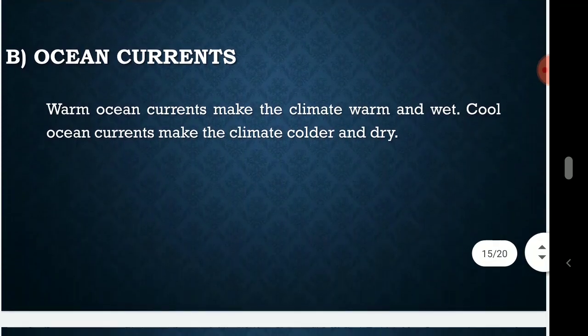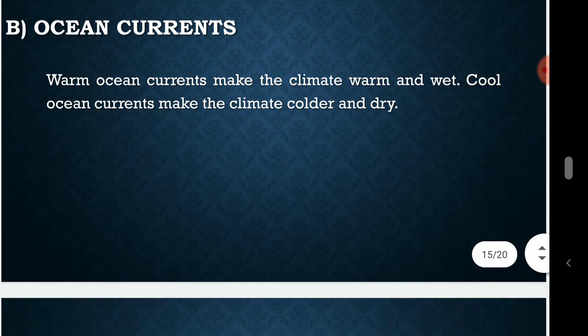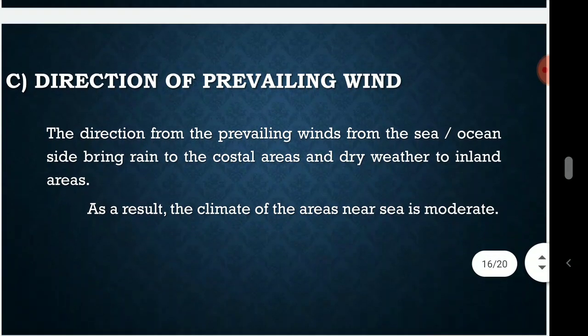B. Ocean current. Warm ocean currents make the climate warm and wet, cool ocean currents make the climate cooler and dry. C. Direction of prevailing wind. The prevailing wind from the sea, the ocean side, brings rain to the coastal areas and dry weather to inland areas. As a result, the climate of the areas near the sea is moderate.